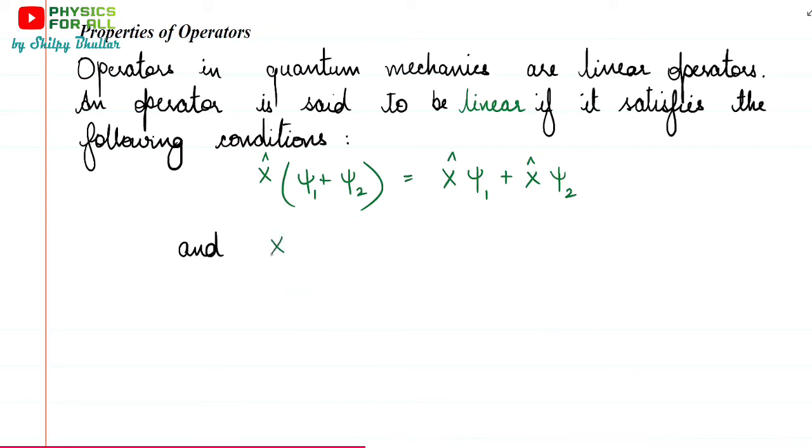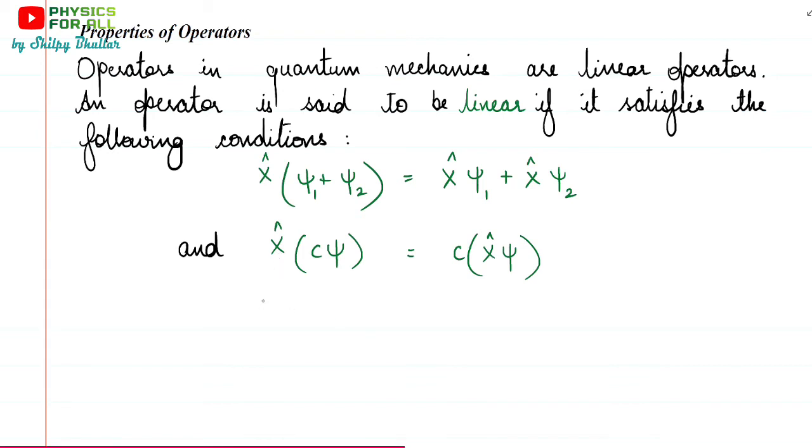Next is, if an operator is acting on any psi function which has been multiplied with some complex constant, then the answer would be that the constant would remain as such. So we can bring it outside and we can actually multiply these two things. Or I would not say multiply. In fact, we can directly operate that operator on the function and then we can multiply the constant with the answer. इसको भी हम numbers की term में understand कर सकते हैं.